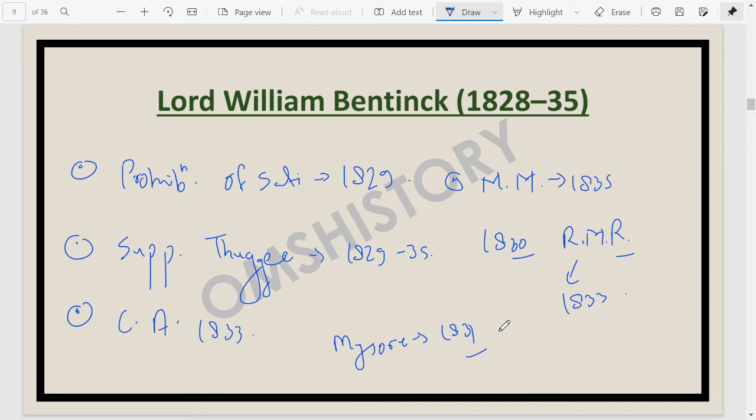Besides this, some other annexations happened, like the annexation of Kachar and Jaintia hills. In 1832, annexation of Kachar and Jaintia happened. Annexation of Coorg happened in 1834.